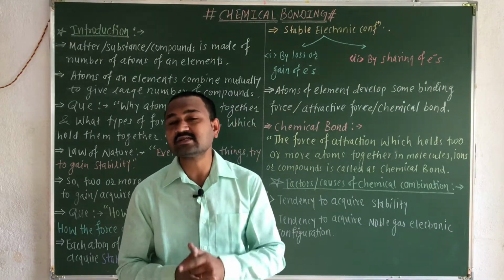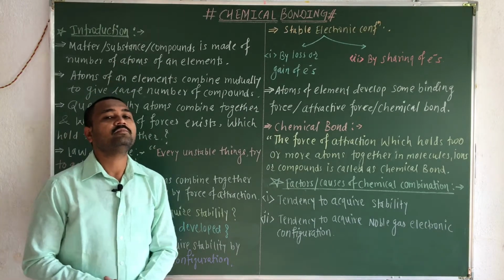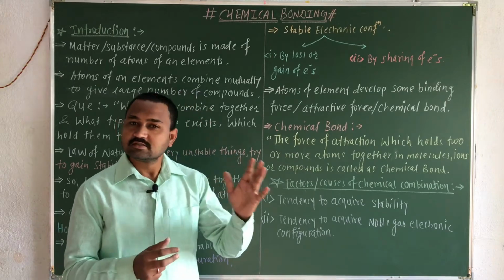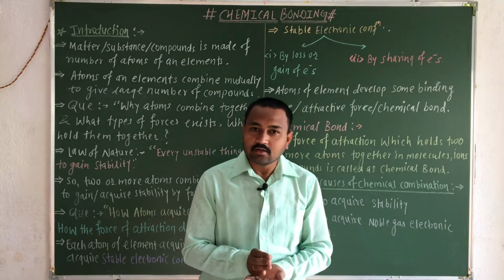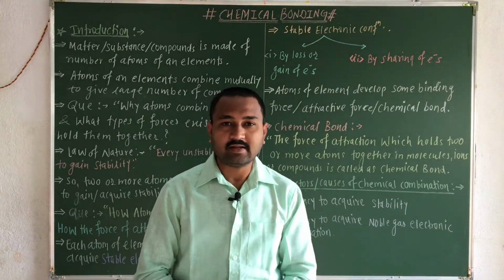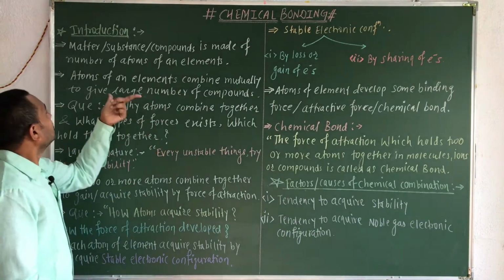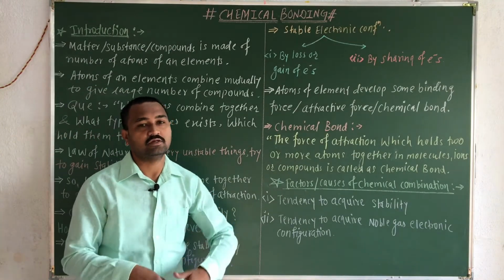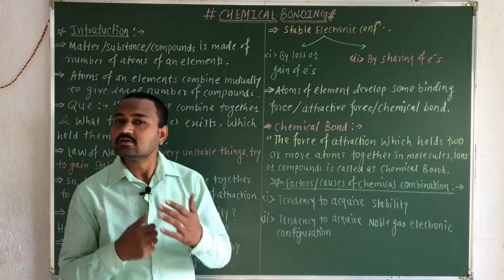We know that chemistry starts with matter, and we know that matter is generally made up of the atoms of different elements or the atoms of the same element. Now atoms are held together with each other, which leads to the formation of your matter or substance or the compound. So this is the basic thing. As we know, the atoms of the elements combine mutually with each other, is it right, and they form the matter or any compound or the substance.